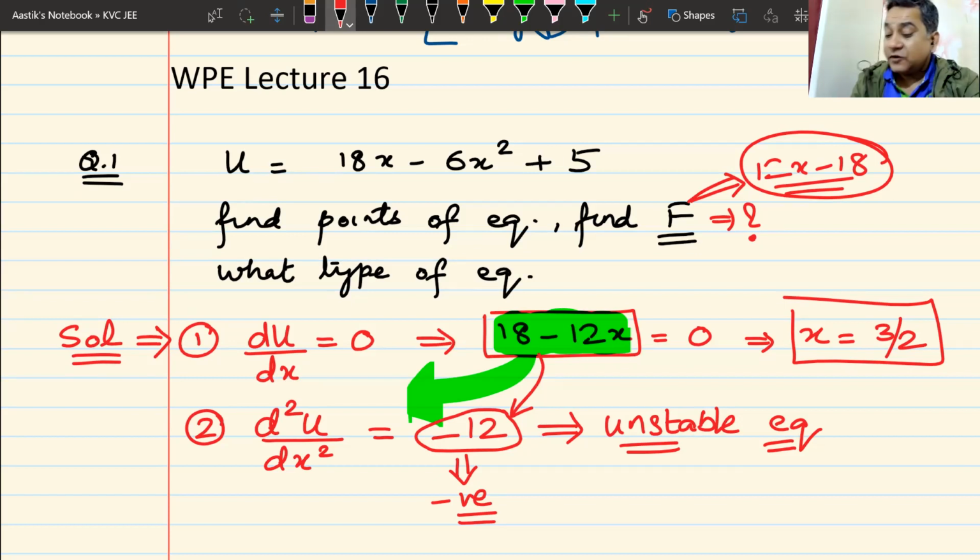Well done. That was one point that I wanted to make, and I'm glad that you brought it up so that this point is clear. Don't differentiate force and get the equilibrium, because then your answer will be ulta, reverse. Find du by dx, then differentiate du by dx. Don't differentiate force. Force is the negative of du by dx. Differentiate du by dx. Am I clear? Can I have some raise hand that we understand this?